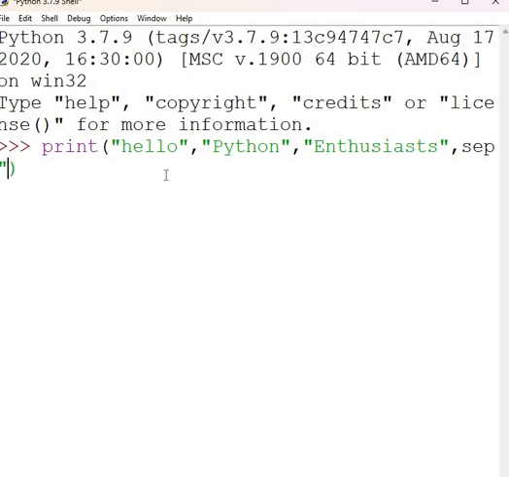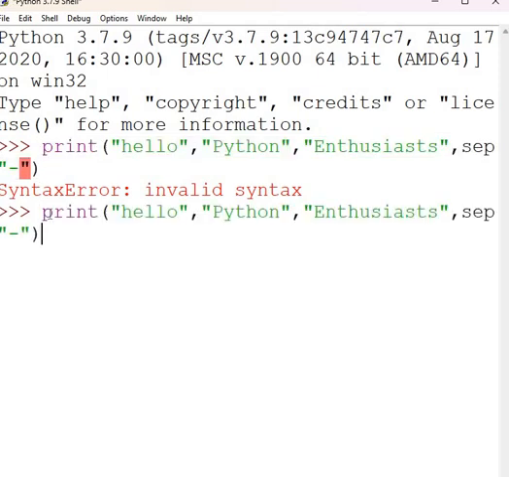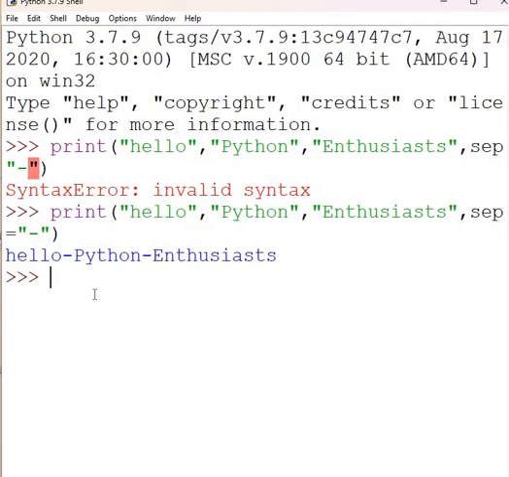I want that there should not be a space, there should be just a hyphen. So with just a single change, we've replaced the space separator with a hyphen, giving us this neat output.